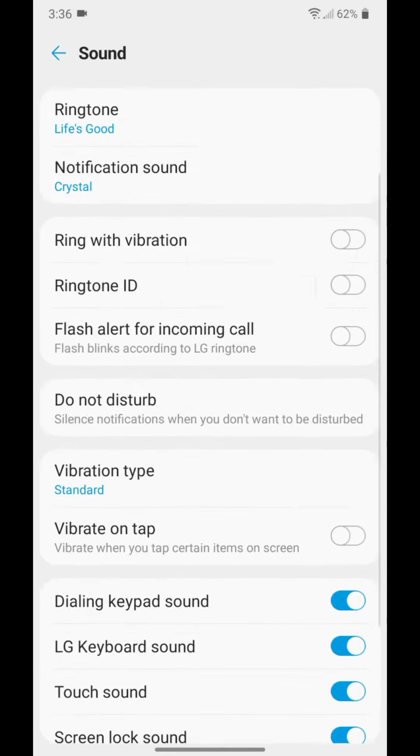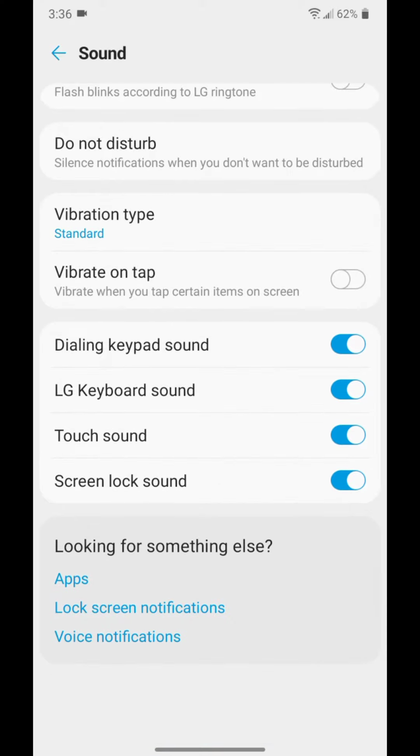Scroll down. Now turn off Dialing Keypad Sound, LG Keyboard Sound, and Touch Sound. To turn them off, you're going to flip the switches to the left.